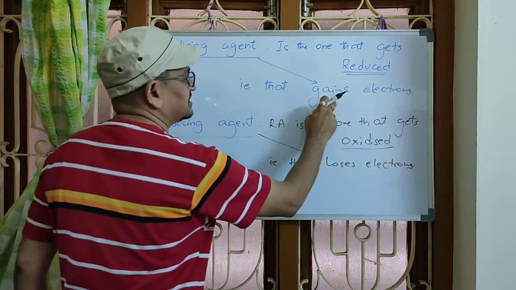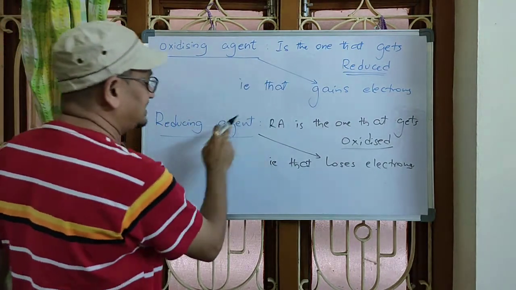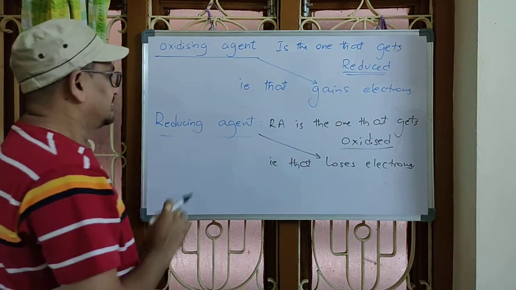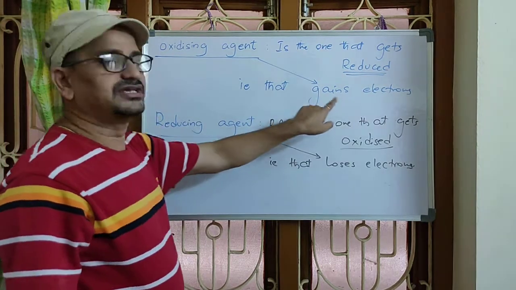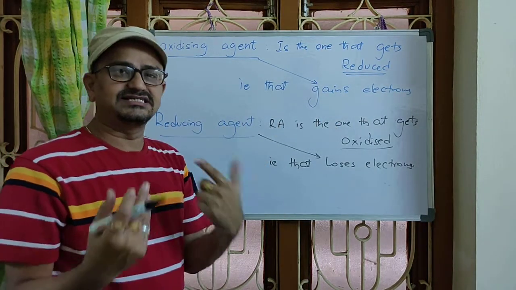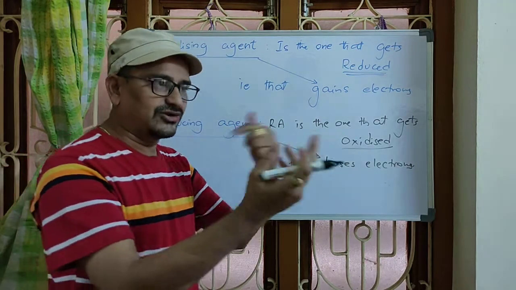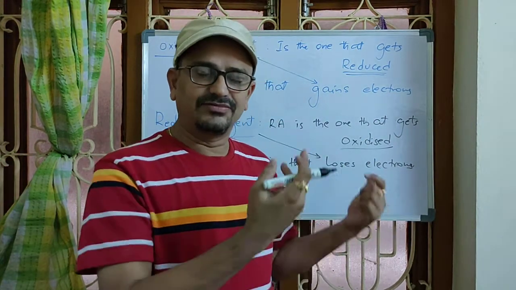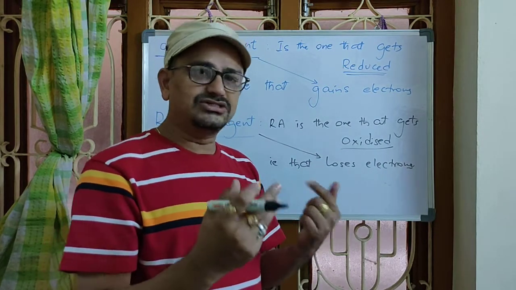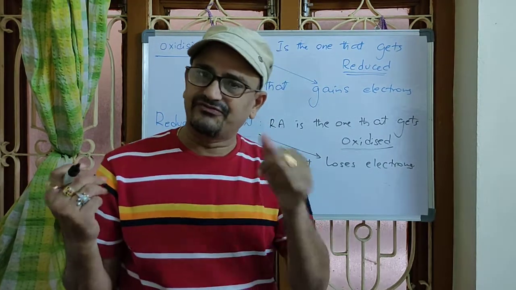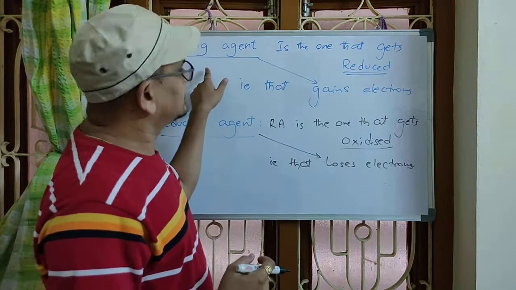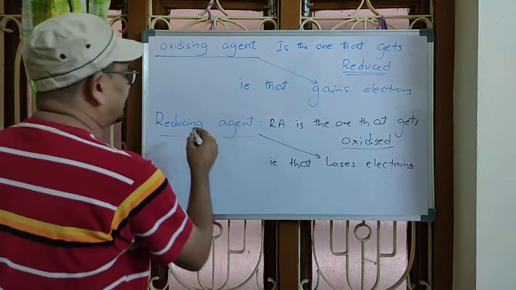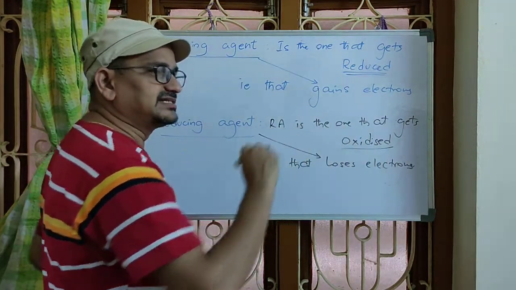Oxidizing agent is the one which gains electrons. These two lines you have to remember because they are direct lines. Understood? If any substance is said to be an oxidizing agent, it gains electrons from everyone. In the previous classes we discussed, oxygen usually gains electrons from everyone except from fluorine. So, in general, oxygen can be taken as an oxidizing agent, which gains electrons, right? Similarly, reducing agent is the one which loses electrons.